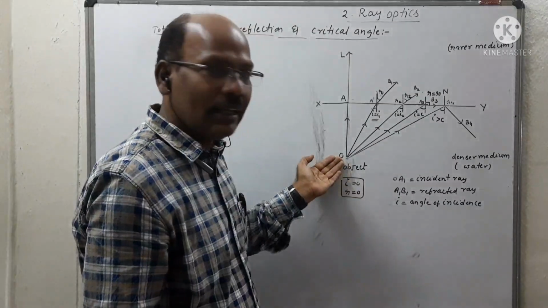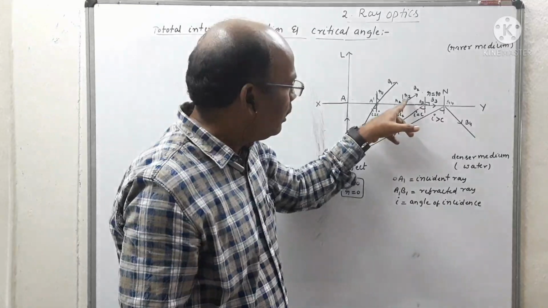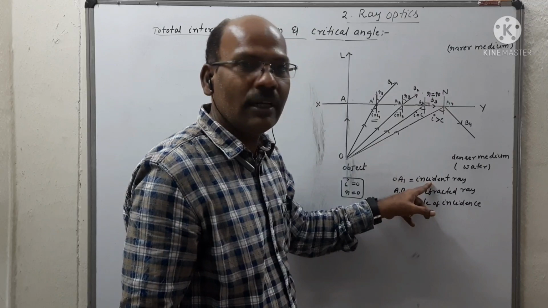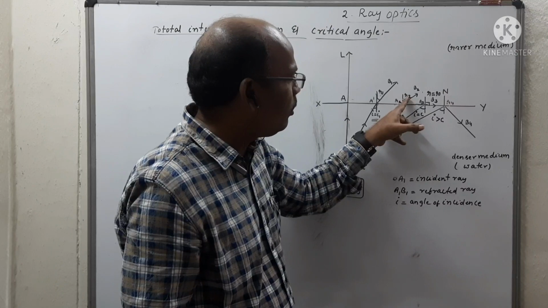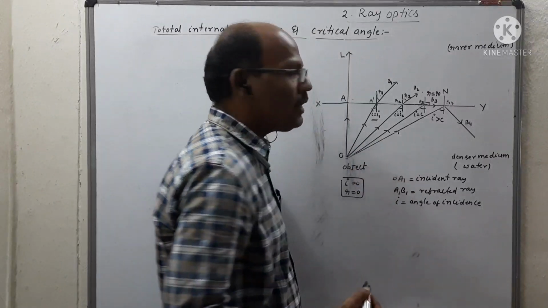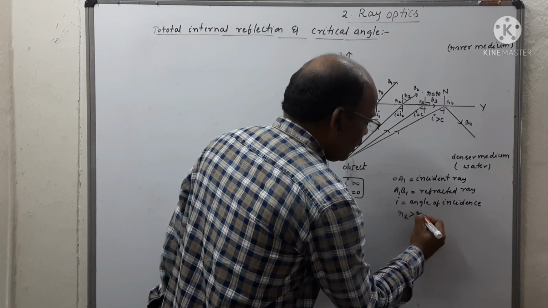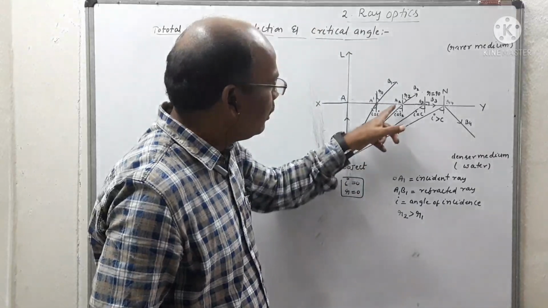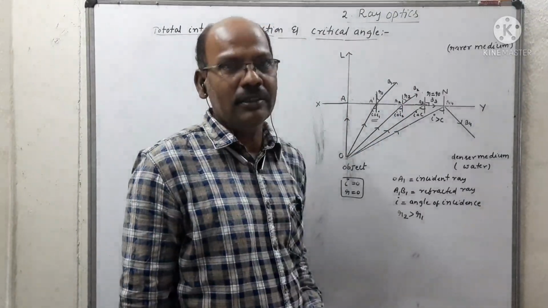Similarly, another ray from the object makes an angle of incidence i2, taken as OA2, and it bends away from the normal, making an angle r2, which is greater than r1. Why? Because when the angle of incidence gradually increases, the angle of refraction also gradually increases. So r2 is greater than r1, where A2B2 is the refracted ray in the second case.